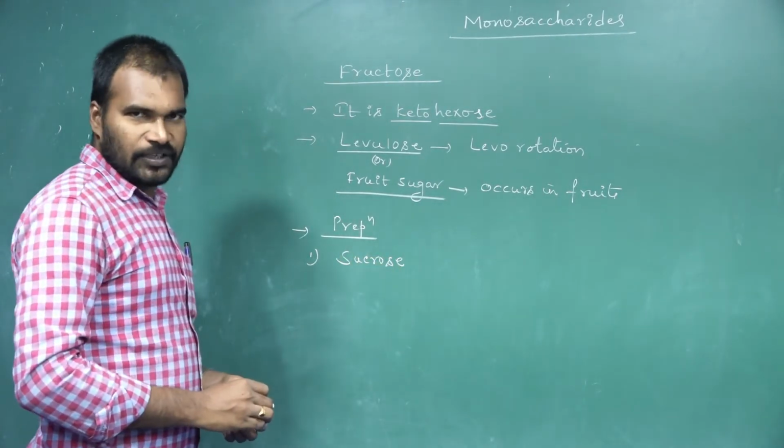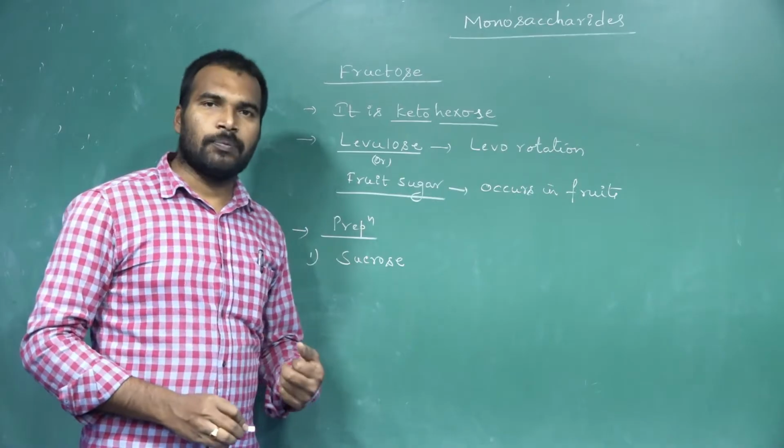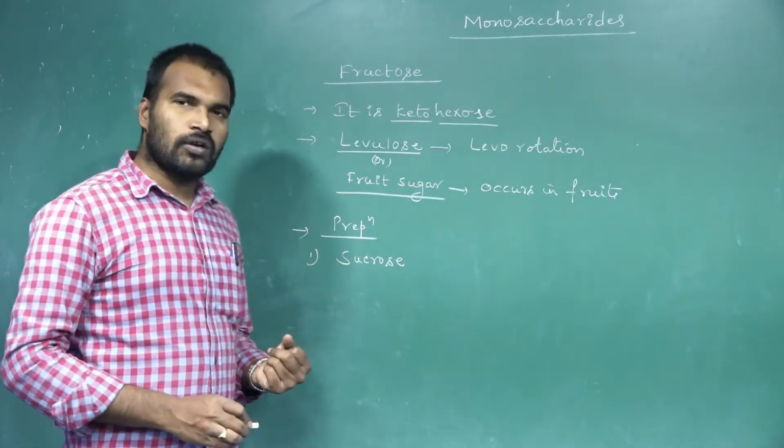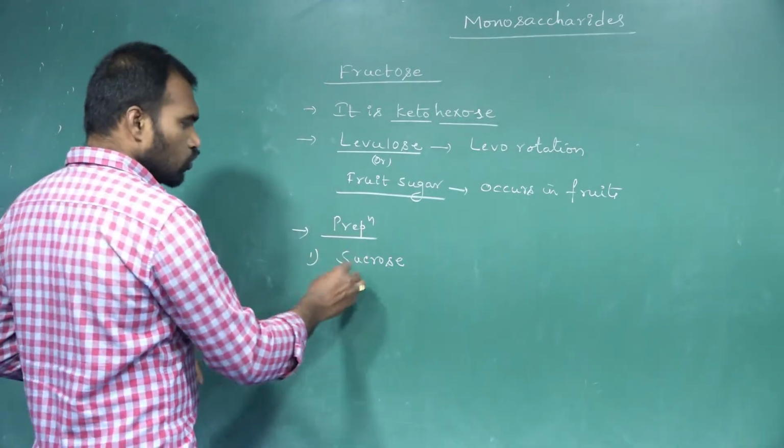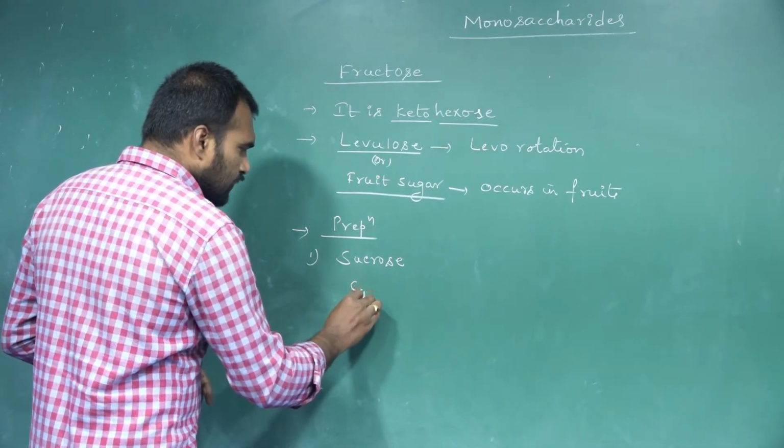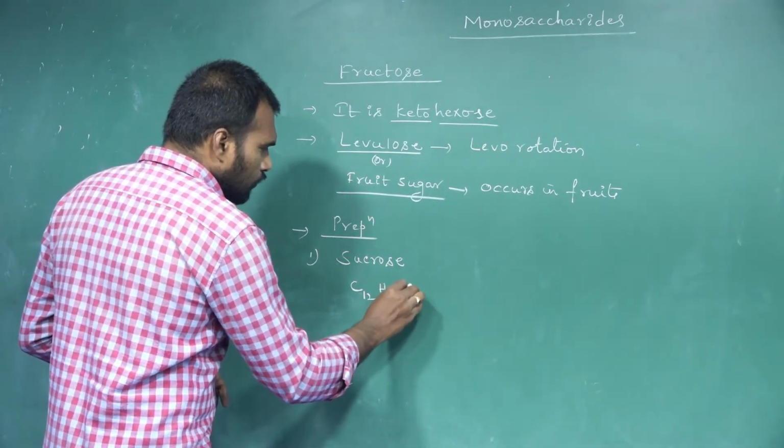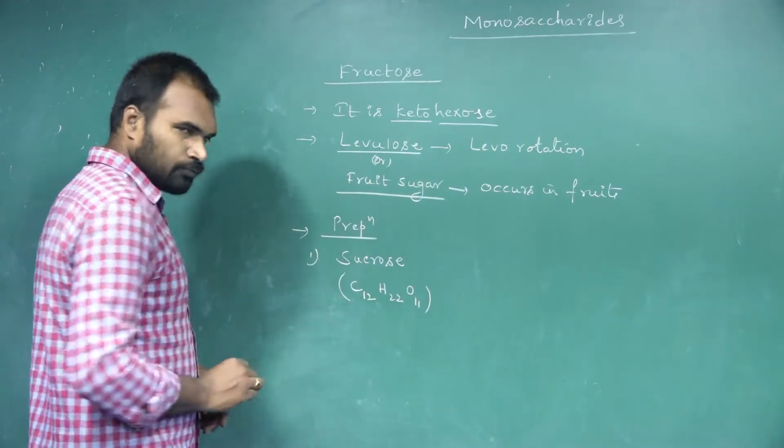and inulin. Inulin is a polysaccharide, whereas sucrose is a disaccharide. Sucrose has the general formula C12H22O11.